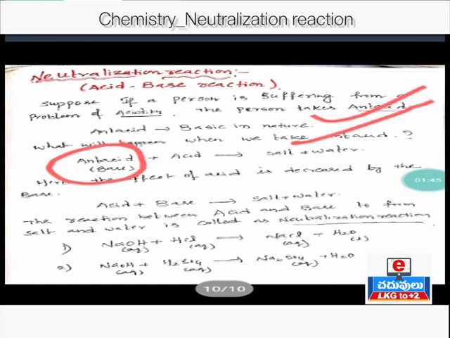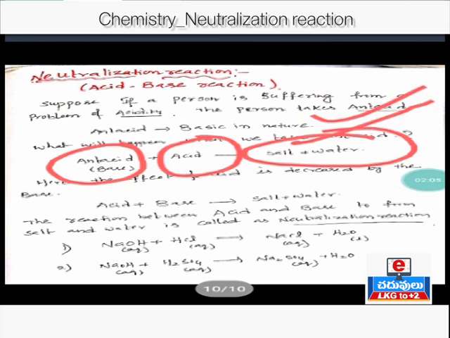When we take antacid, which is basic in nature, it reacts with acid and neutralizes the acid to form salt and water. This gives temporary relief to the person who is suffering from the acidity problem. Now say, what happens in our stomach when we take antacid?